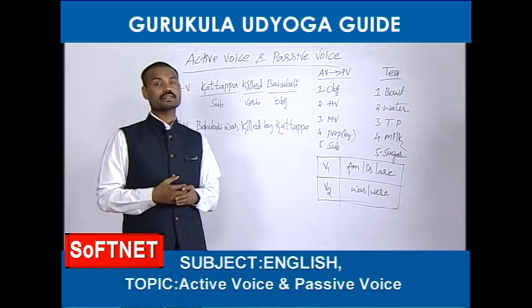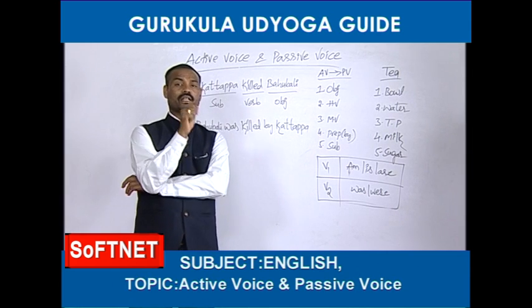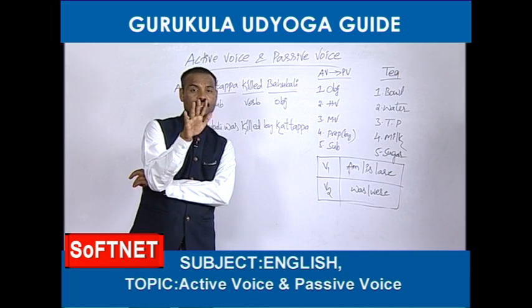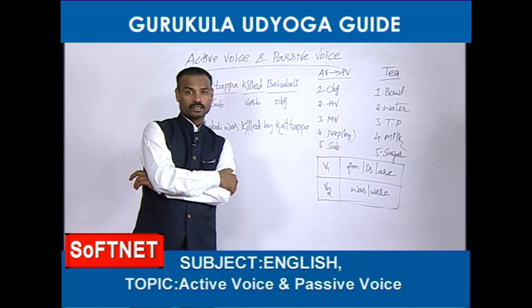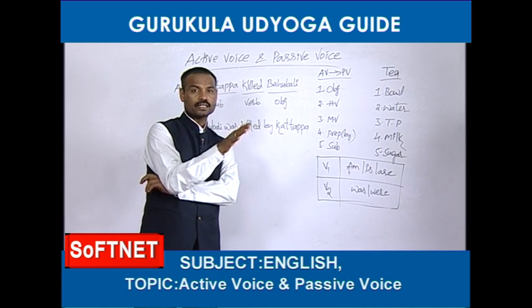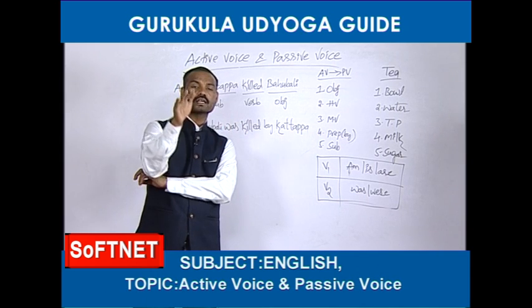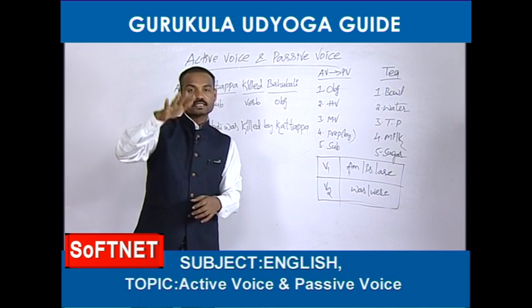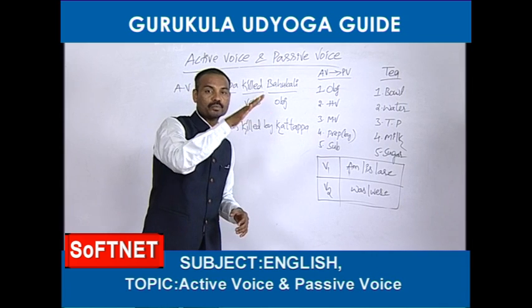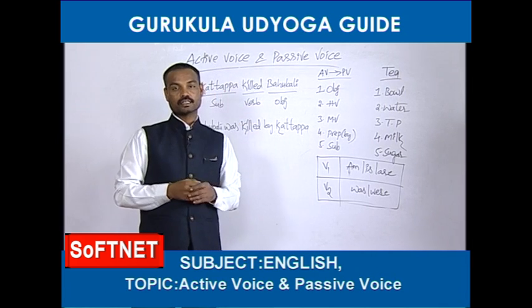Let us take one more example. Sanjay is working as a director. Sanjay is directing a movie. It is present continuous.